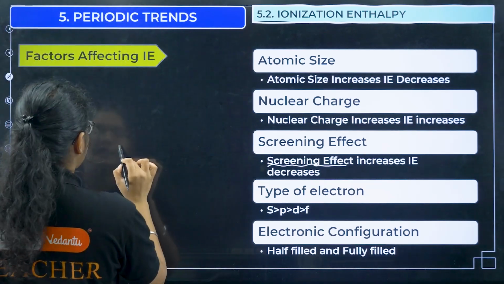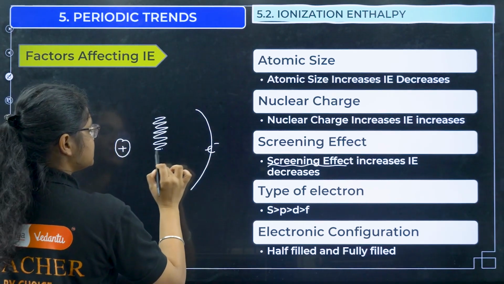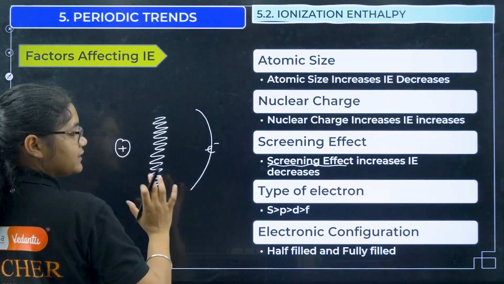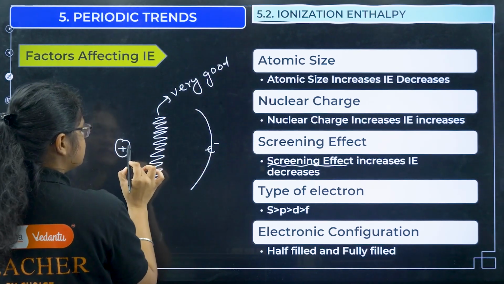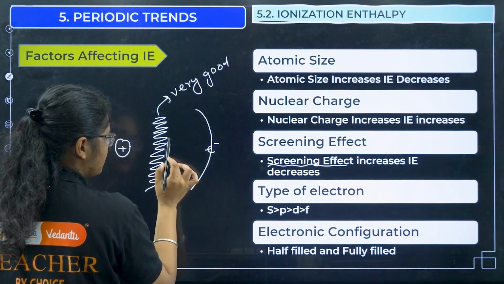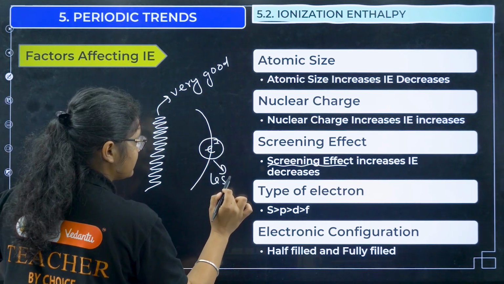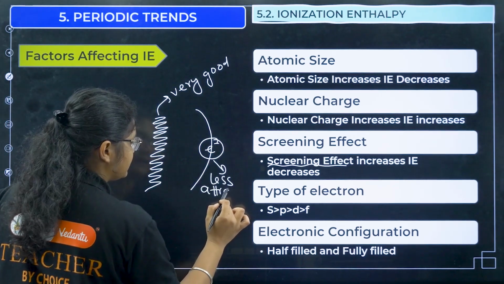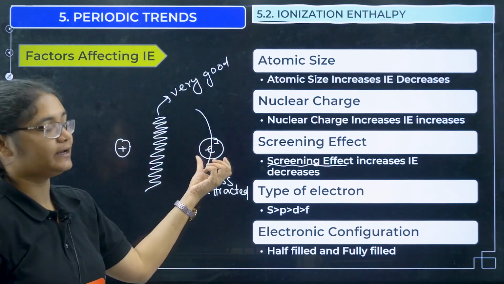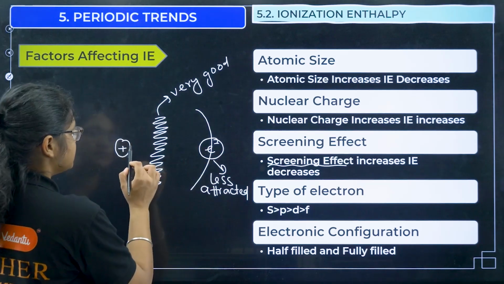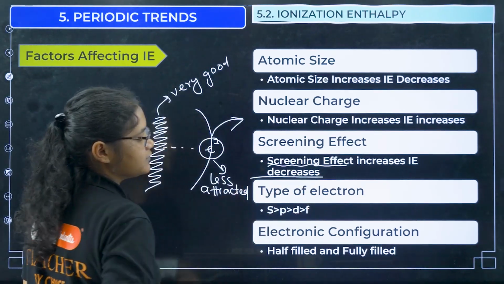So, we have here the nucleus and the valence electron. Screening effect means, just imagine there is a screen here, okay? If the screening effect is very good, that means what? There is a blockage to this nuclear force, right? So I can say that this electron is less attracted or less tightly held by the nucleus. If this is less attracted, then what will happen? This force of attraction is very weak, we can easily remove this electron, so ionization energy will decrease.